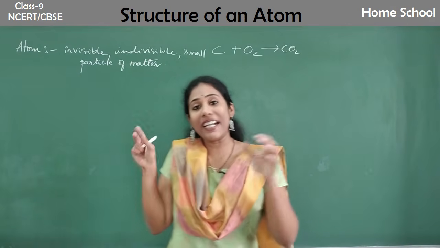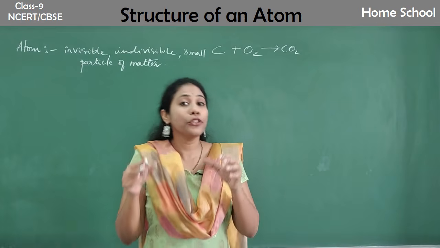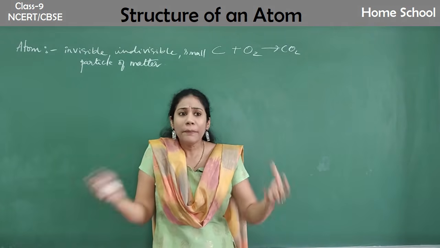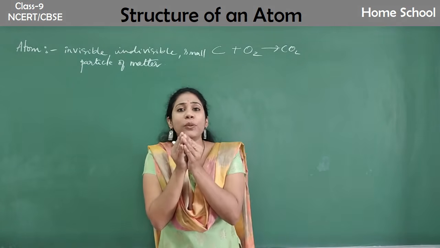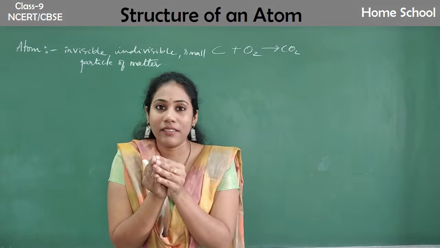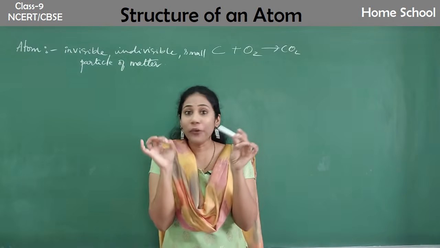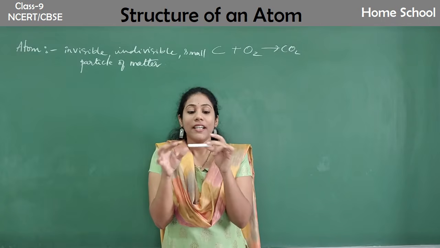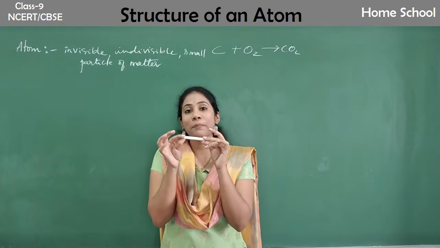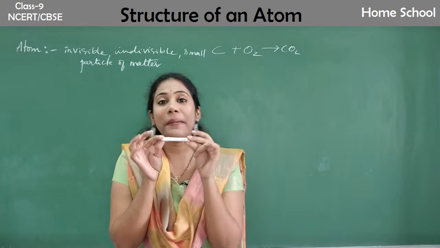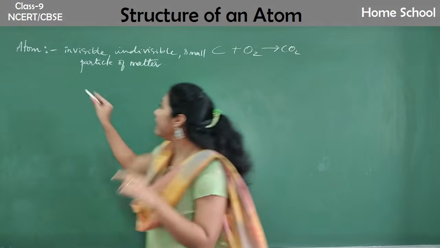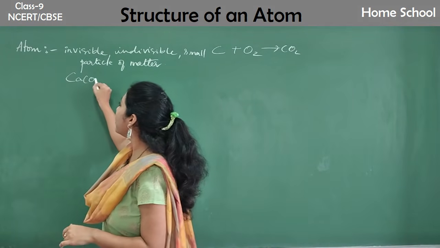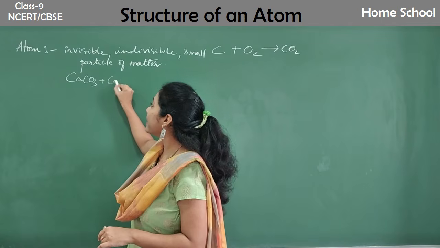Many different atoms would combine to give a molecule. Many molecules will join together in matter, isn't it? I gave you enough examples in the last chapter. Say, if this is a chalk piece, it is made up of calcium carbonate, right? And many calcium carbonate molecules would combine with each other.